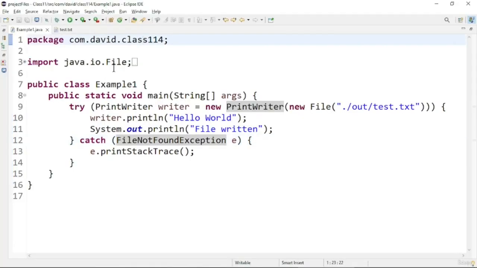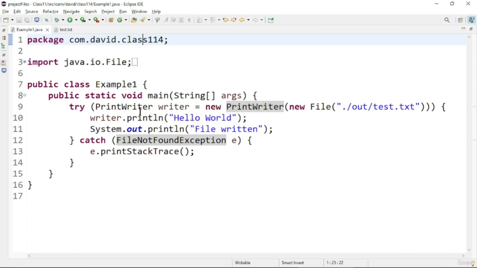Now let us see a program based on try with resources. In this program we are going to print a particular message into a file, and we will see in the file how the message is being printed. So that is the goal of this program. Now let us discuss try with resources.